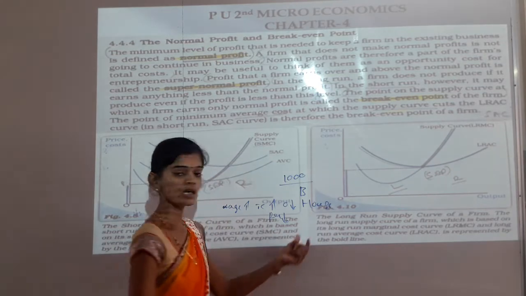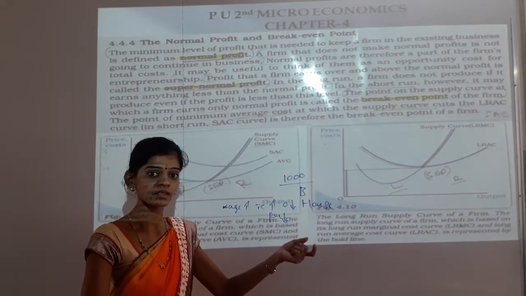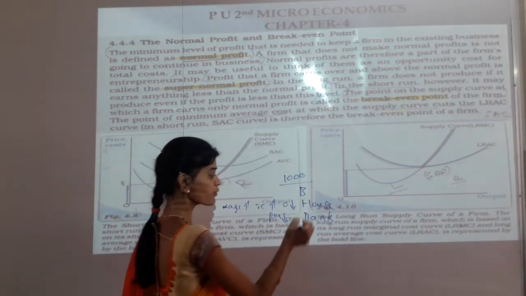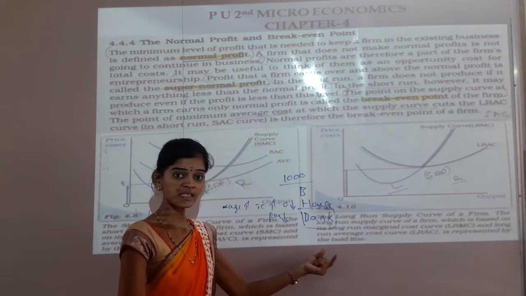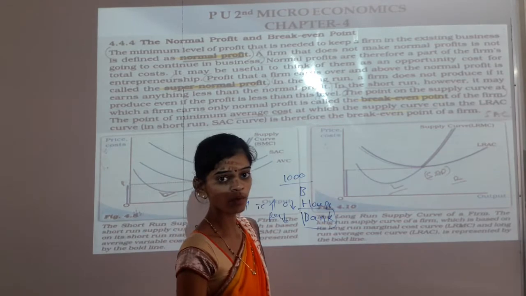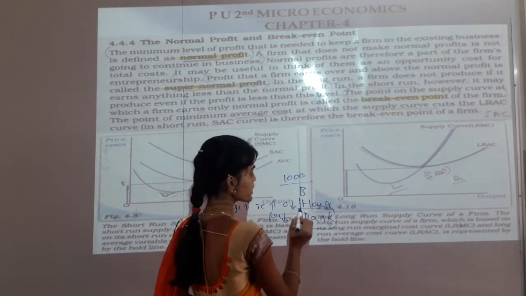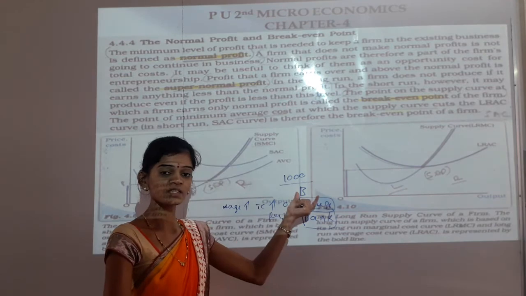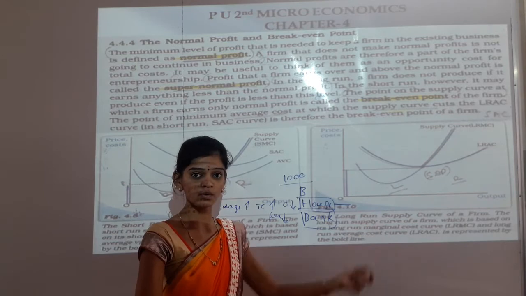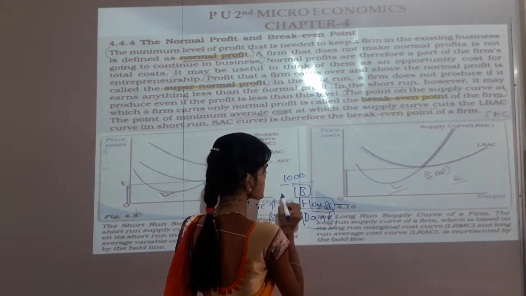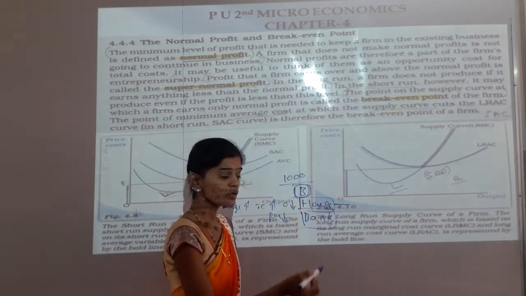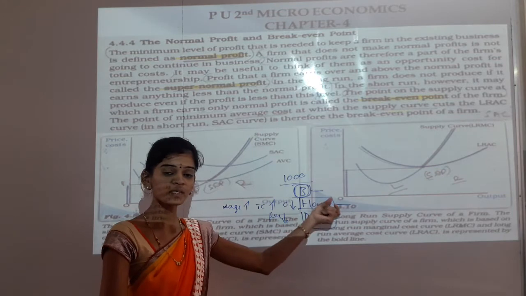Or you can decide to keep it in the house, or if you want to keep it in the bank, then they will give some interest on the amount you deposit. Suppose you are keeping it in the house, then there is no profit. You keep 1,000 rupees, and you are left with 1,000 rupees. Suppose you are investing 1,000 rupees in the business, then you increase your profit. Some percent of profit will at least come.